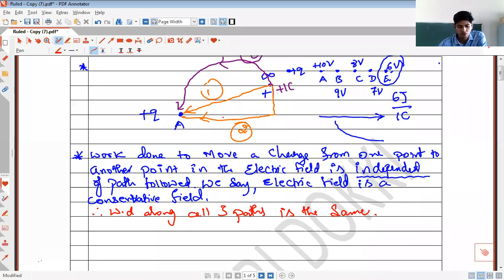That's it. Suppose I choose some point here, say point B. I move the charge from infinity to point B along path 4, right? And we'll erase these two paths.